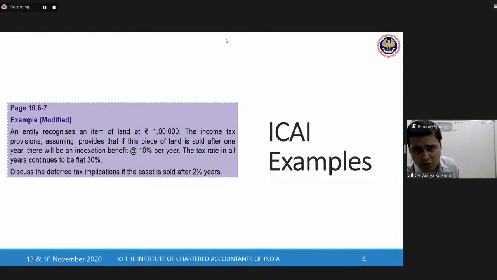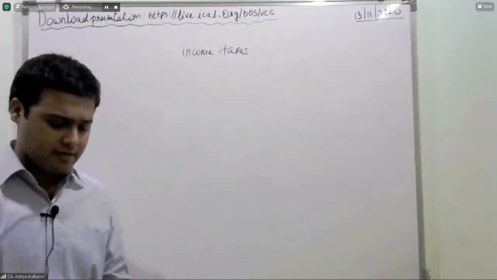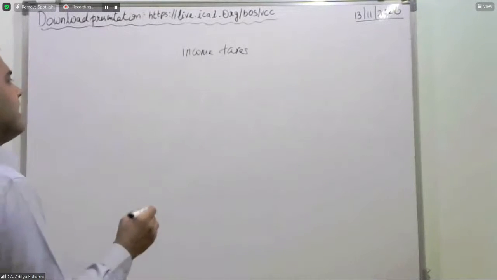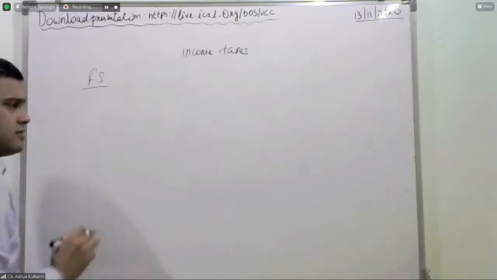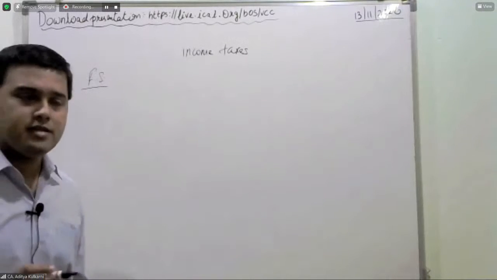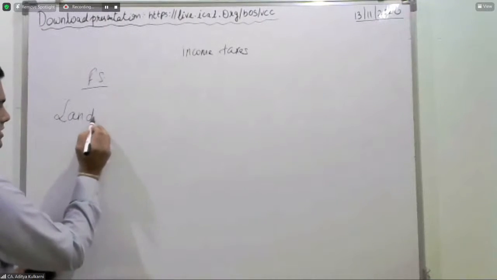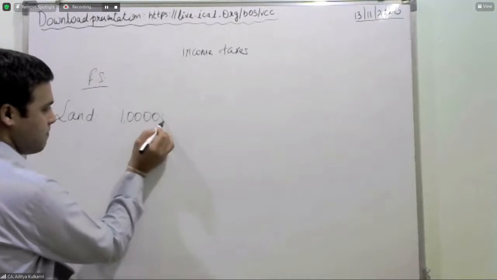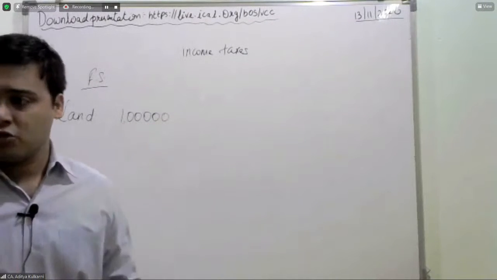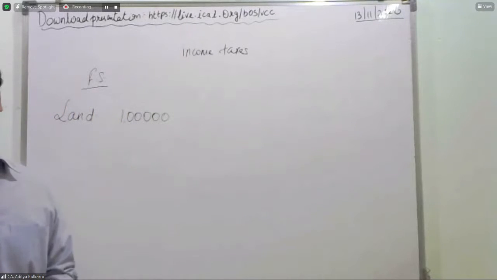Now I will just stop sharing. You have this in your study module. So let us just have a look at this. In your financial statements, when you purchased this land, you paid rupees 1 lakh. So today, this land is sitting in your balance sheet at rupees 1 lakh.